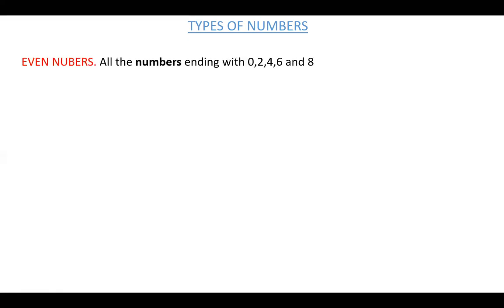So we'll start first with even numbers. We all know even numbers. Or rather, let me not use the words "we all know." Maybe there might be two or three here who may not know these even numbers. That's the reason why I've started from the beginning, from the simplest things. Even numbers are all numbers ending with 0, 2, 4, 6, and 8.